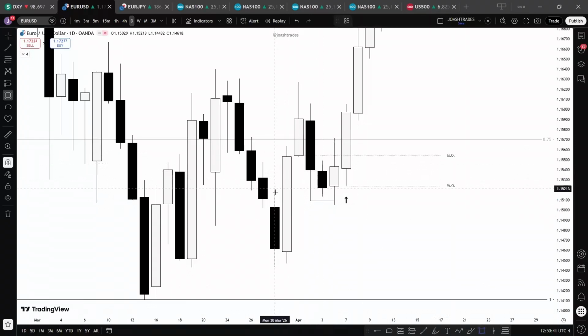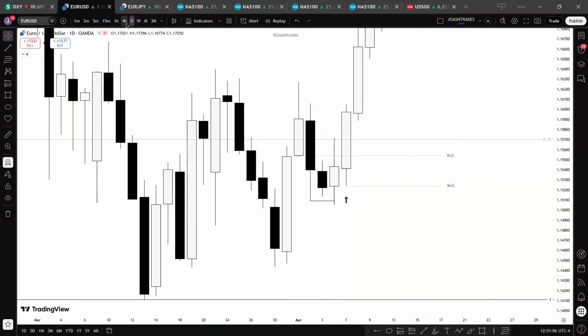And then one way to also measure the strength of this inefficiency, you can see that the bodies did not close outside this fair value gap. This fair value gap held these candles, just the wicks, of which I still refer to as mohawks. You can see price did not close below this fair value gap, telling you how strong this fair value gap is and that it is most likely to hold price. So everything being said, we are what?